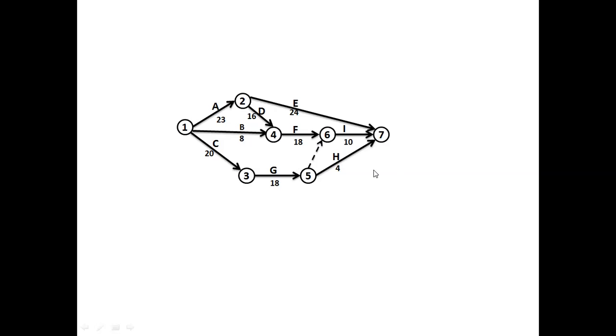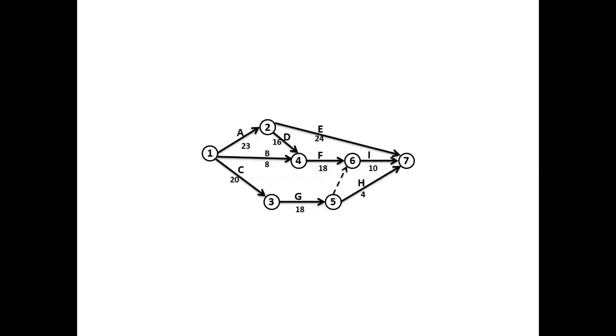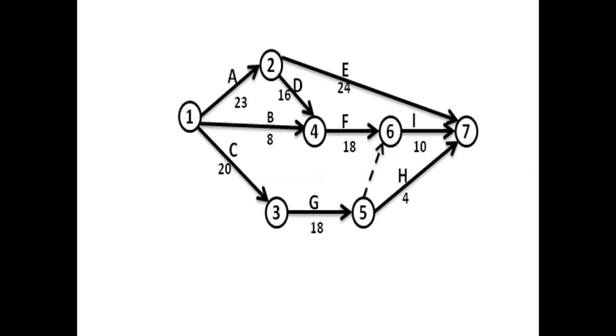Okay. Next, after finding the numbers for the nodes, the next thing is we need to find out the earliest start and latest finish for all the events. So first, let us make it somewhat expanded so that it will be easy for us to write earliest start and latest finish.